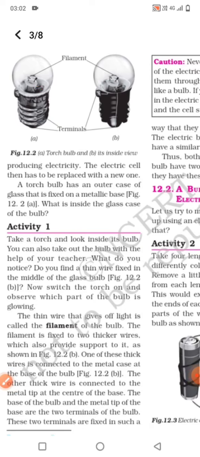Now in this activity, what we can see here: take a torch and look inside its bulb. You can also take out the bulb with the help of your teacher. What do you notice? Do you find a thin wire fixed in the middle of the glass bulb? Now switch the torch on and observe which part of the bulb is glowing.